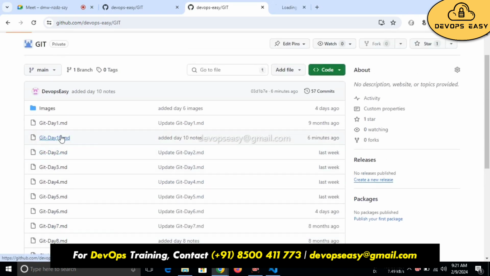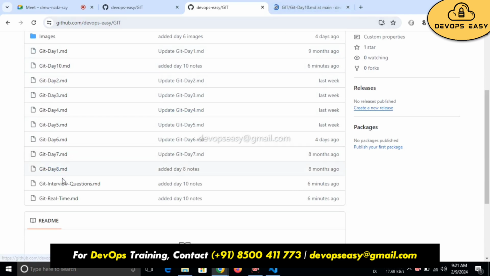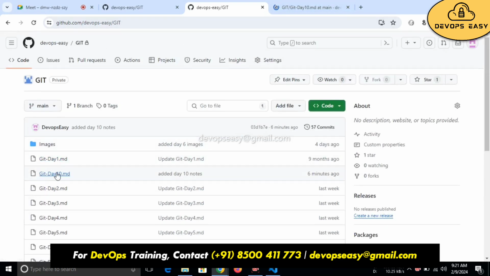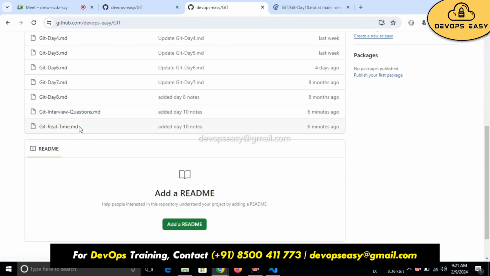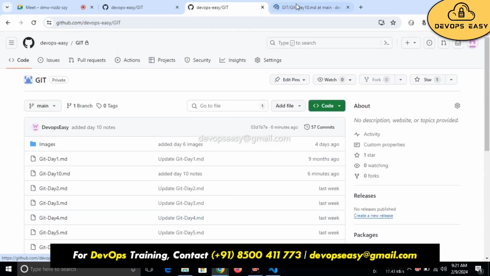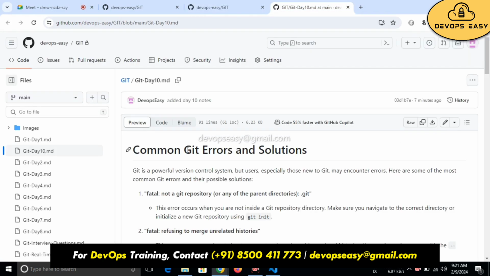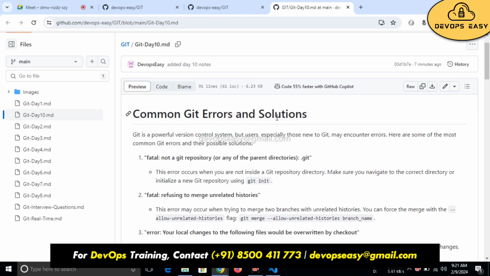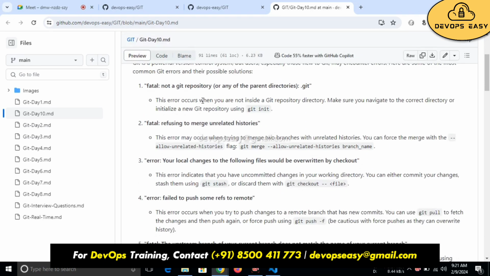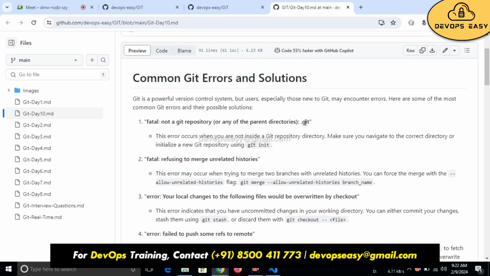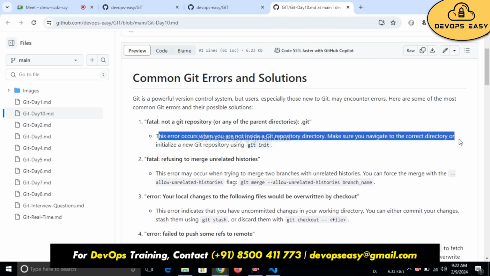Okay, Git day 10. So whatever I will try to discuss, the remaining interview questions part, you just need to go through and answer. So common Git errors. First you will get fatal: not a git repository. Did we get this error or not? Yes, the first time we got it, from day 1, day 2. This error occurs when you are not inside the git repository directory. Make sure you navigate to the correct directory or initialize a new git repository using git init.